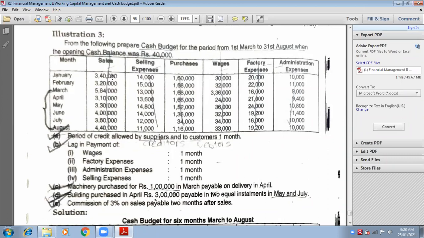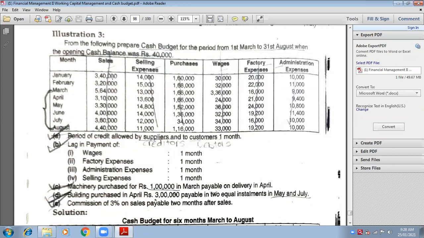Next adjustment, building purchased in the month of April, rupees 3 lakhs, payable in two equal installments. Equal means 3 lakhs would be half paid in May, half paid in July. Equal means, did you understand? 1 lakh 50, 1 lakh 50, half half. Yes, ma'am. Two equal installments. Now you will say, ma'am, the amount is not given. How much is paid in May? How much is paid in July? No, he is giving you the hint.